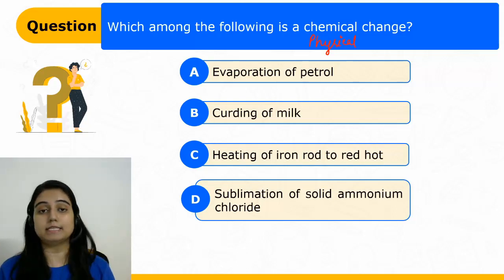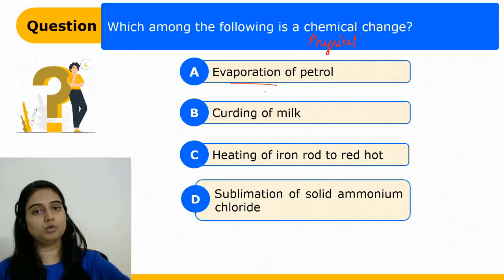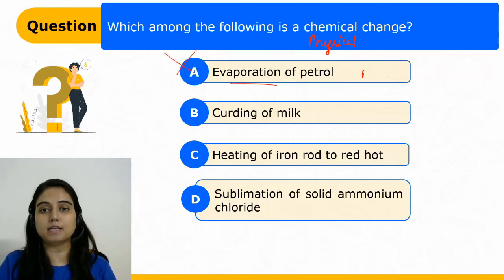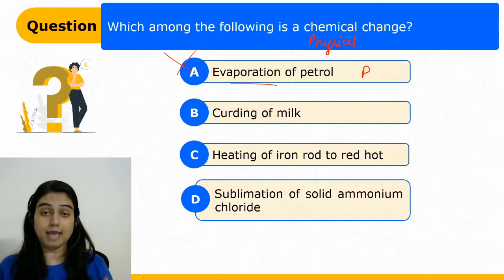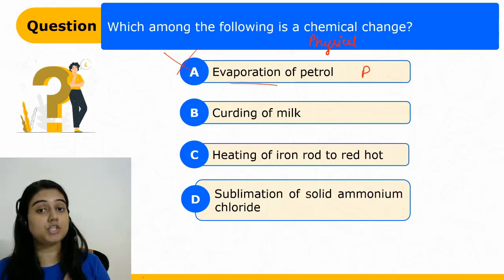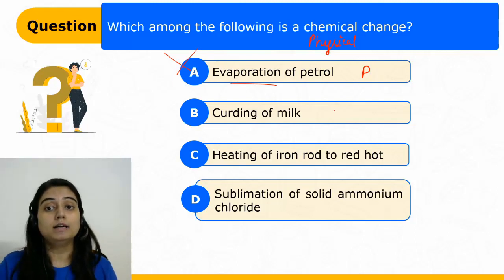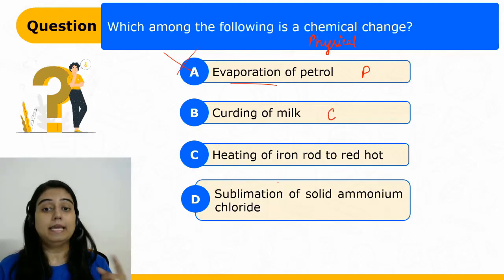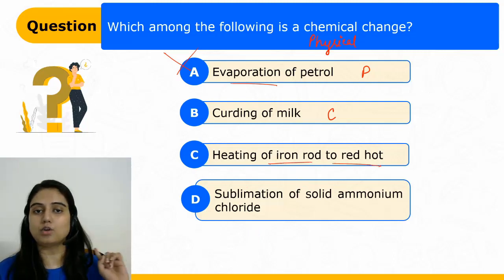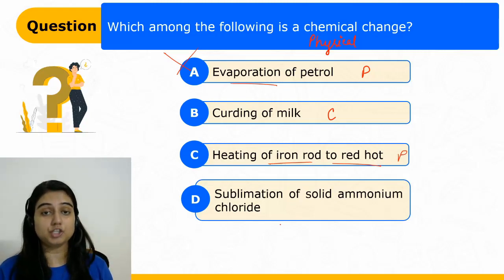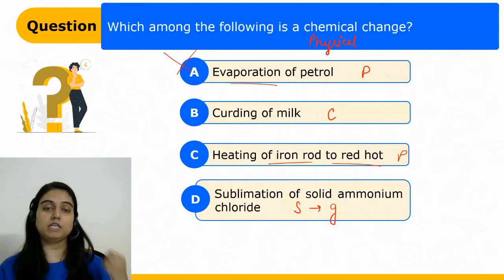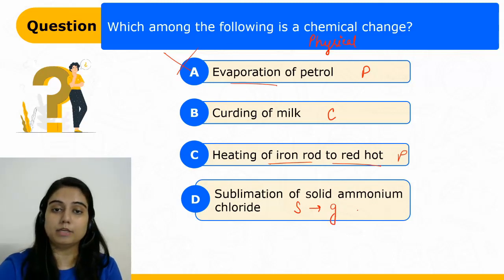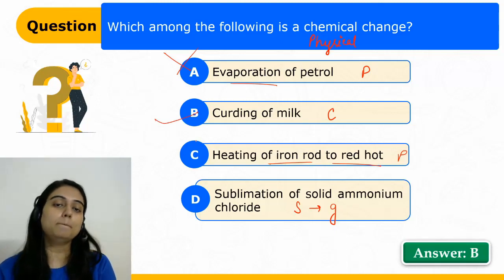So we have 4 changes. Evaporation of petrol, that is just petrol changing its state from liquid to gas. That is not a chemical change, that is a physical change. Curding of milk, yes, milk's property has been changed when it is converting into curd. So that is your chemical change. Heating of iron rod to red hot, that is also not a chemical change, that is a physical change, students. And sublimation, where solid converts into gas directly without changing into liquid, that is sublimation. So the correct answer is option B.